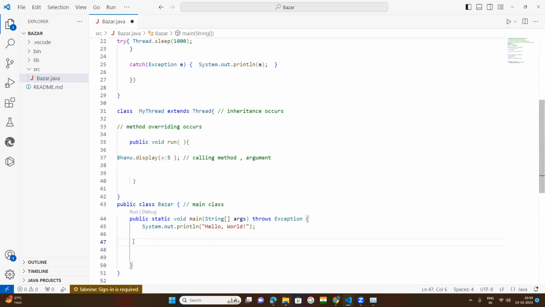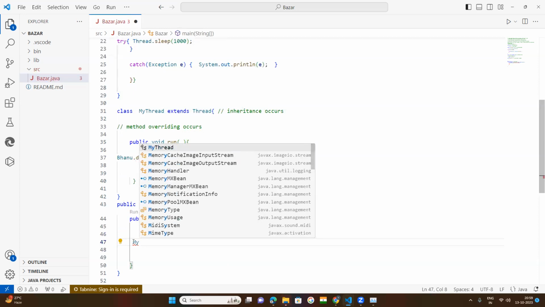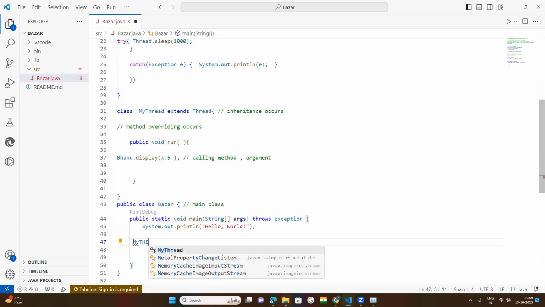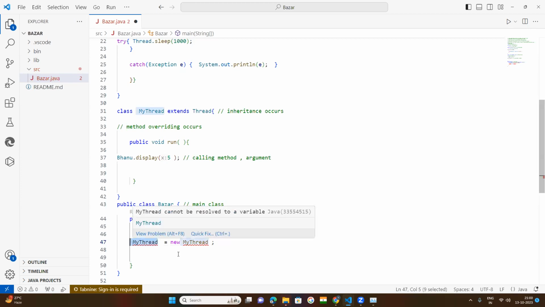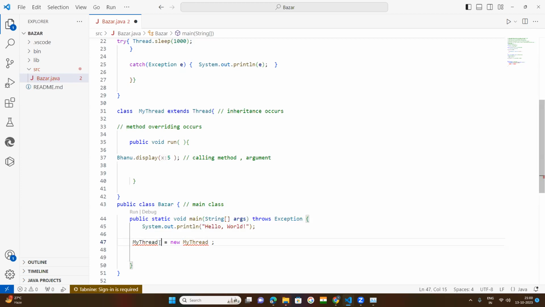Okay, my thread class. I told you the syntax for creating an object of the my thread class: the class name, then the object name. This is the total syntax. The IDE will help you a lot in writing the code. If you forget, no issue, because you need not keep each and everything in your mind. You can get help, but as a programmer you must know where to go to get the help. So the class name my thread, and then this is the constructor. Here we need to write the object name.